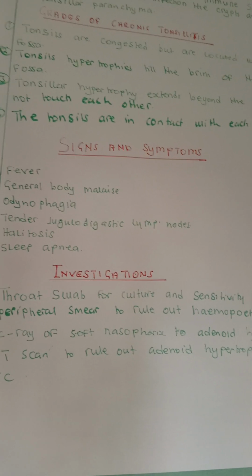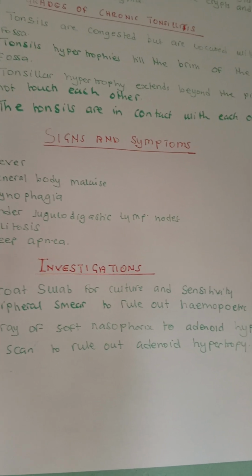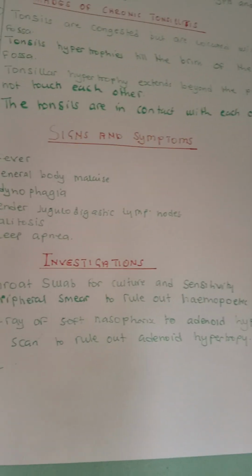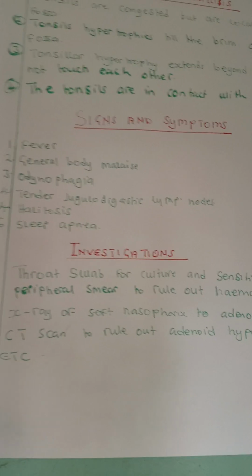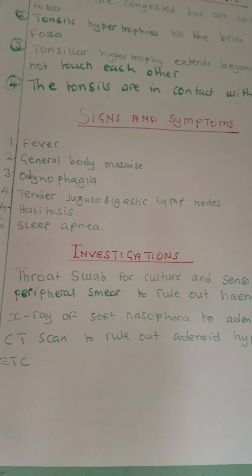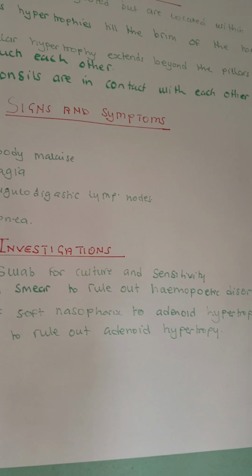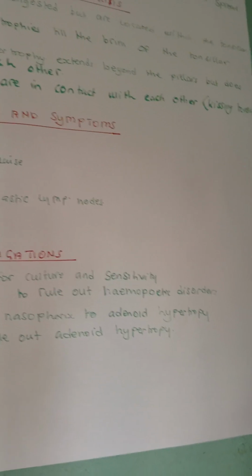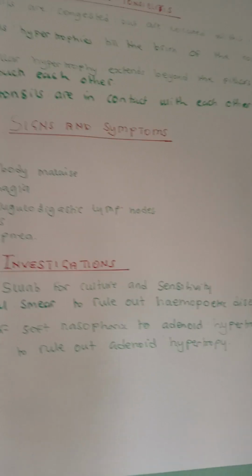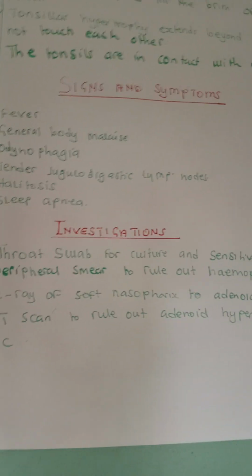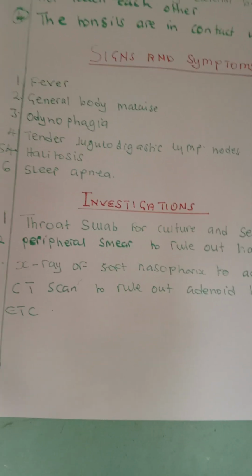Grade 3, this is where now the tonsillar hypertrophy extends beyond the pillar but does not touch each other. Okay, number 4, grade 4. We are saying the tonsils are in contact with each other. These are what we call kissing tonsils. They kiss each other. Okay, so what are some of the signs and symptoms?